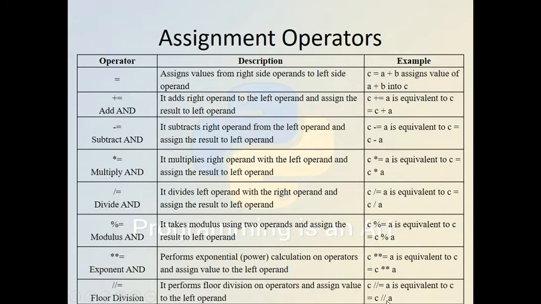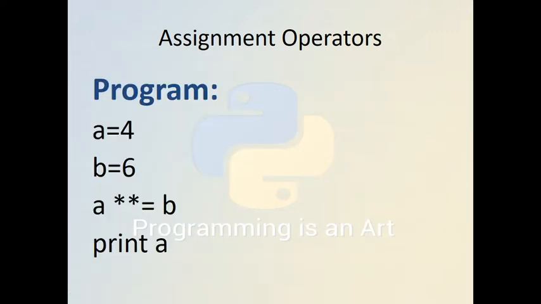Then we have the assignment operator and the compound assignment operator, like plus and assignment. All of these operators are used either as assignment or compound assignment. This is a very simple example. Here a is equal to 4, b equal to 6.